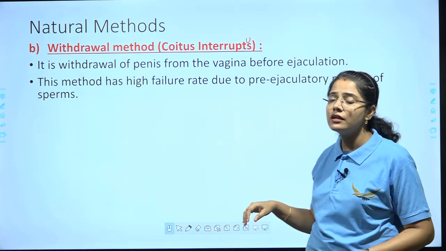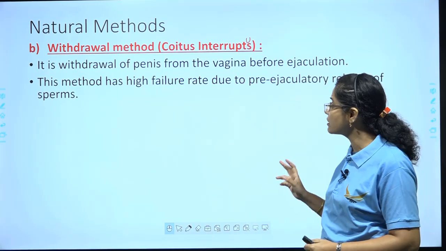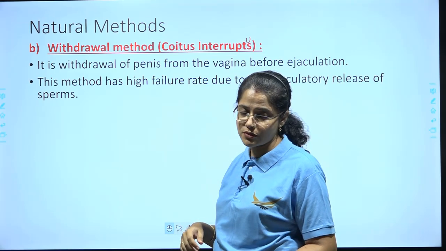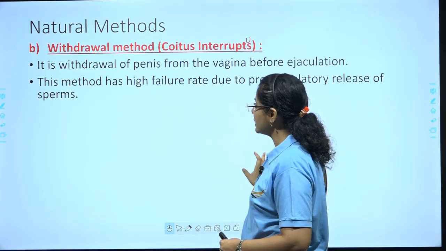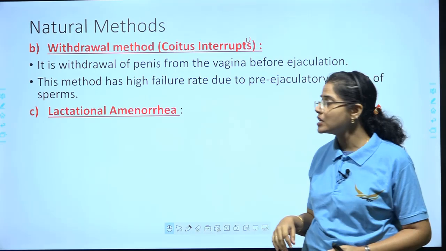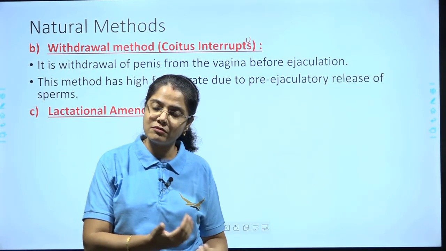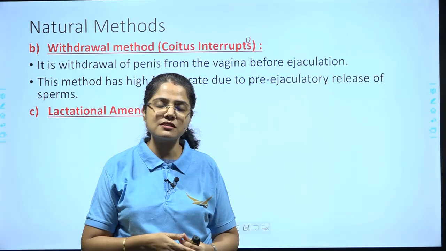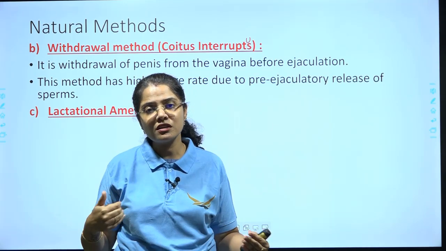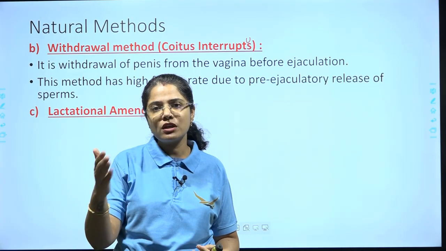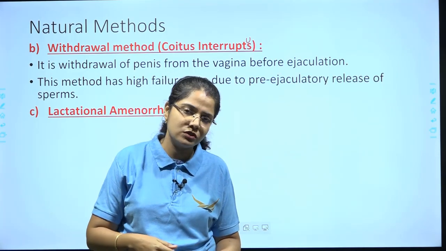But this method has a high failure rate due to pre-ejaculatory release of sperms, right? Then next comes lactational amenorrhea. Lactational amenorrhea is a period when there is intense lactation. If the baby is feeding on the mother's milk, then during that duration the mother's menstrual cycle does not start, right?